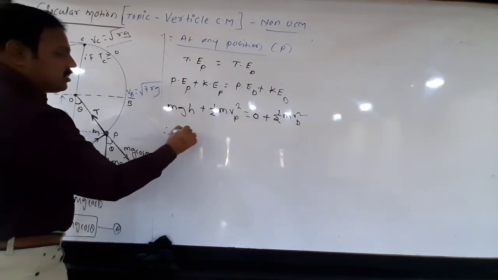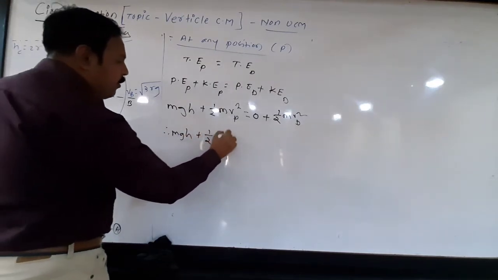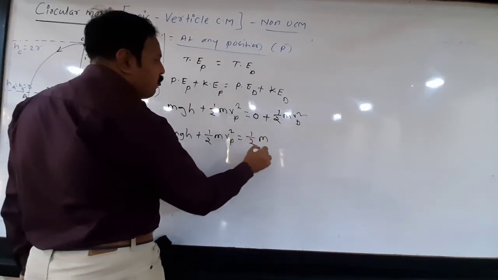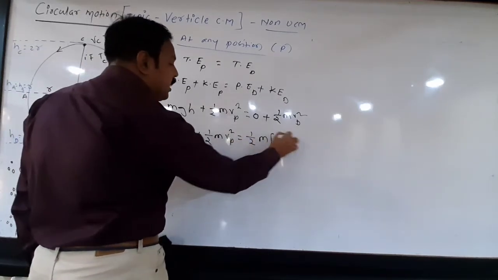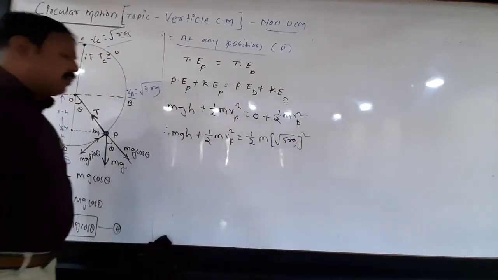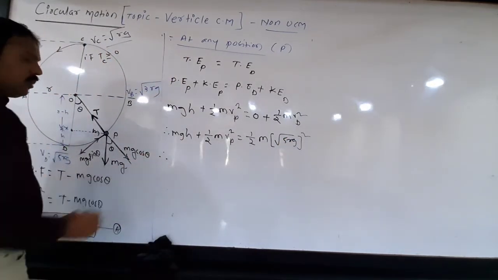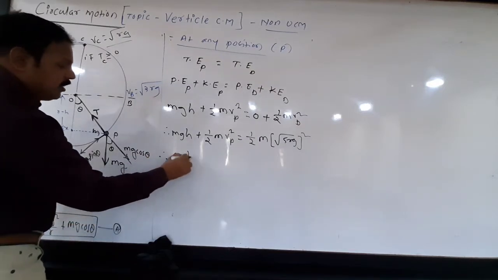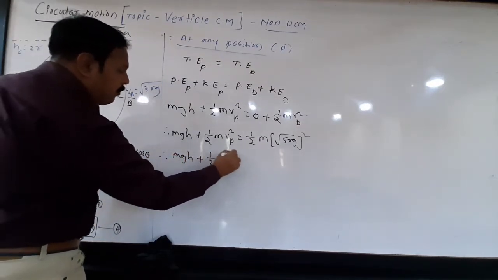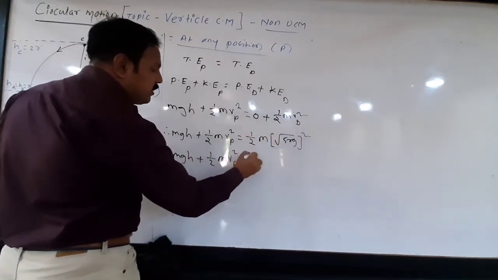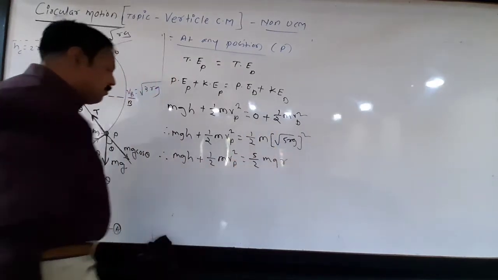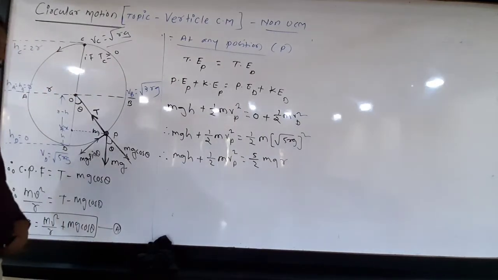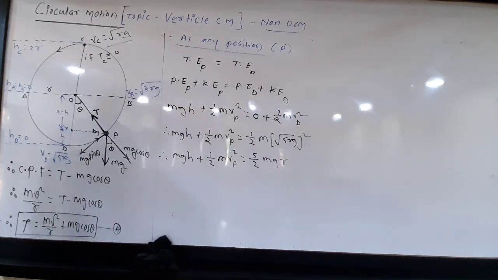Therefore, mgh plus 1 by 2 m Vp square is equal to 1 by 2 m Vd square. What is Vd? We know it is under root 5 Rg. So therefore, it is mgh plus 1 by 2 m Vp square is equal to, square root cancel, means 5 by 2 mgR. Look at this. R means total radius. Okay.